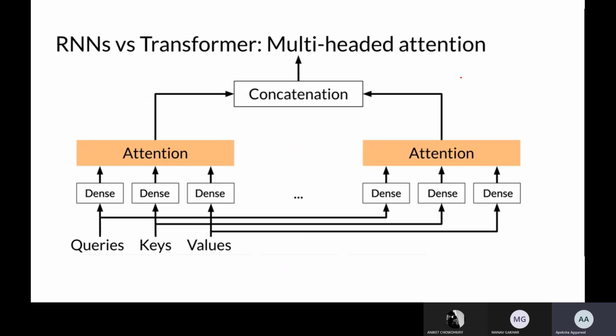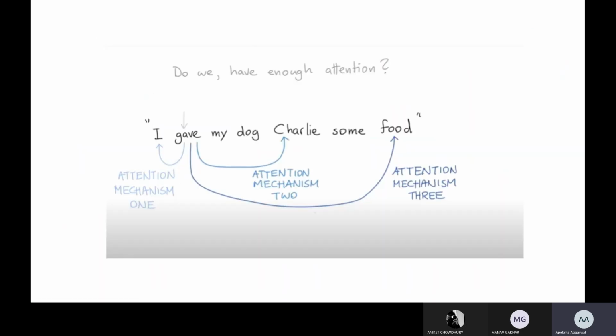Why? Because instead of looking at each and every word and storing all the memory cells sequentially, we just look in parallel at all the words in generating this first word. So this is parallel processing rather than sequential processing. I hope this is clear. So this is an example.